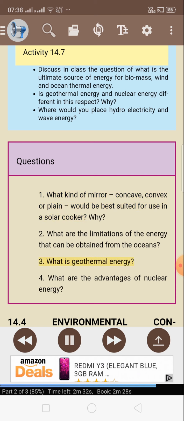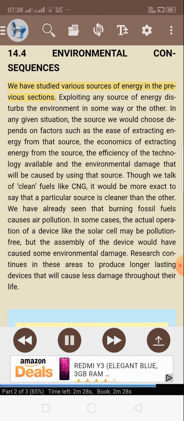14.4 Environmental consequences. We have studied various sources of energy in the previous sections. Exploiting any source of energy disturbs the environment in some way or the other.